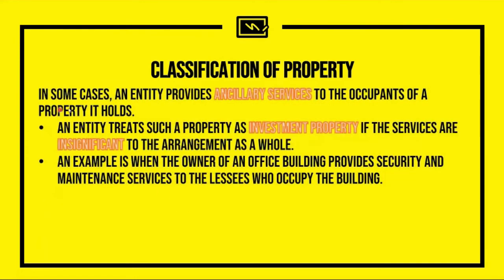In some cases, again, an entity provides ancillary services. When you talk about ancillary services, these are basically secondary or auxiliary or support services that we give to our occupants. This is also one of the decision guides by which we determine whether the property we are renting out should be classified as PPE or as investment property.